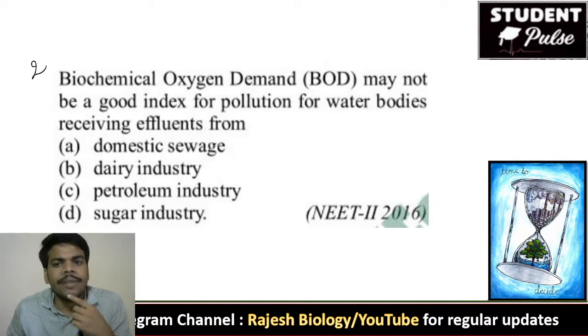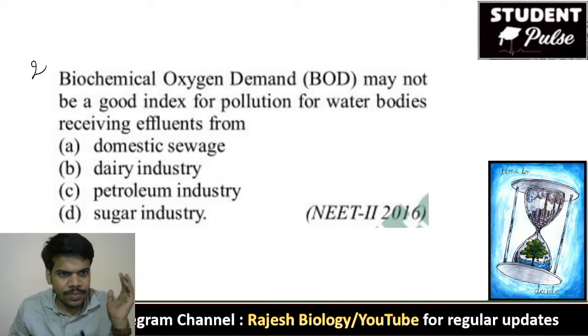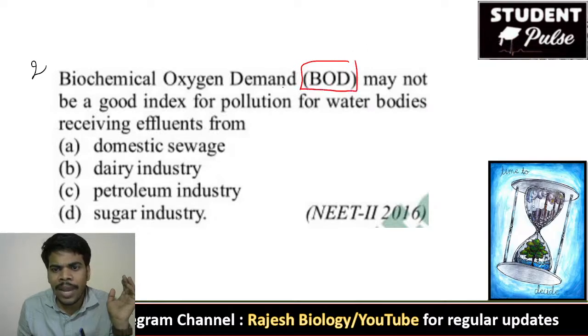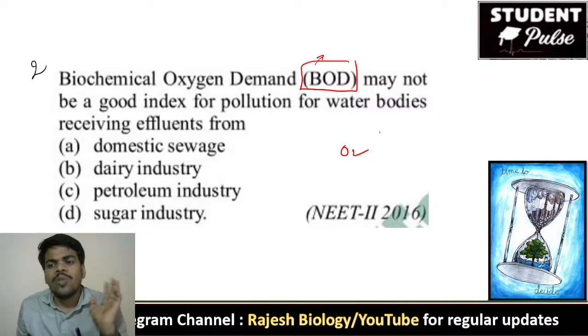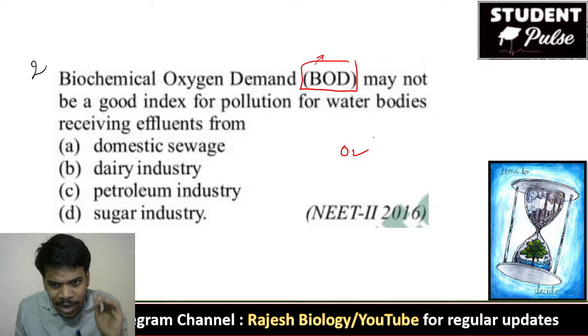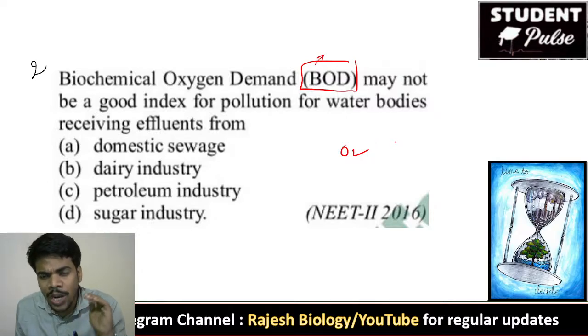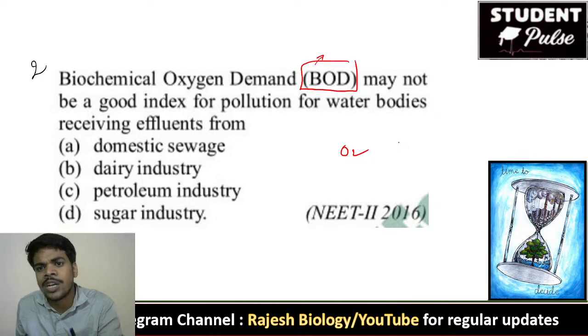Biochemical oxygen demand may not be a good index for pollution for water bodies receiving effluents from. First of all, we have to know what BOD means. Biological oxygen demand. Bio means life, oxygen demand. The microorganisms which live in the water bodies demand oxygen to convert and digest the organic matter in the water. The oxygen demand required by the microorganisms to convert the organic matter is biological oxygen demand.